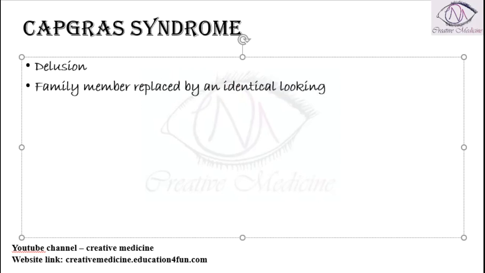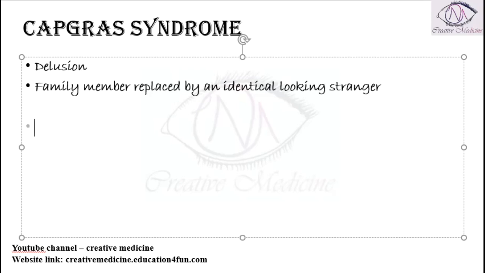If the husband has Capgras syndrome and the wife is sitting beside him, then the husband fights with the wife, telling her that she is not his wife and is some other person who looks exactly like his wife, who has replaced her, and he starts fighting with his own wife.